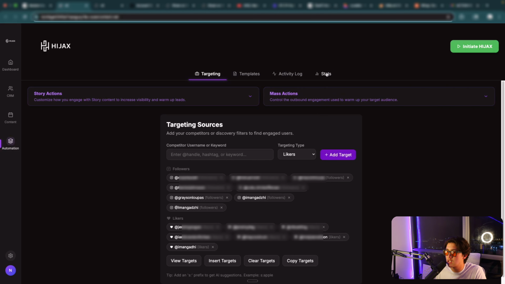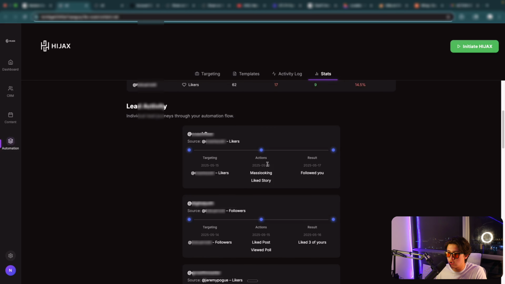So if we go into this stats spot right here and scroll down to this guy right here. This lead came from this source, and this is probably all going to be blurred out so I don't expose me or my clients' targeting sources. But that source's likers brought us this lead. What our software did was mass look. Mass looking is pretty much just viewing their stories at a mass amount, viewing all their stories, liking their stories, all these things. So it also liked their story.